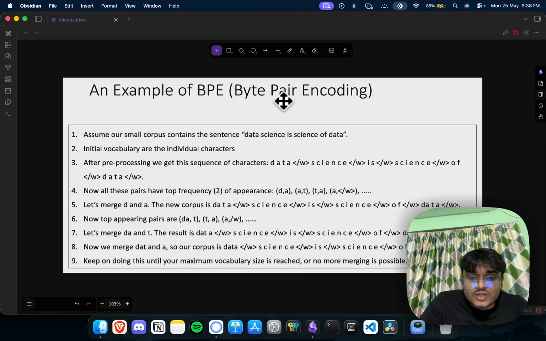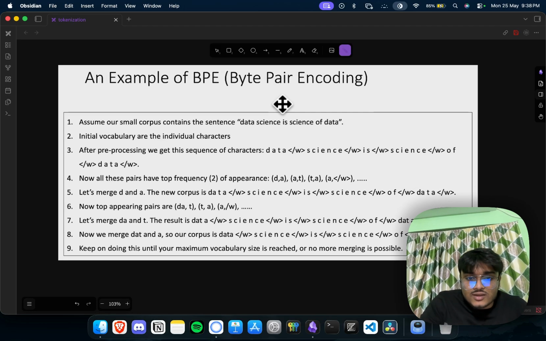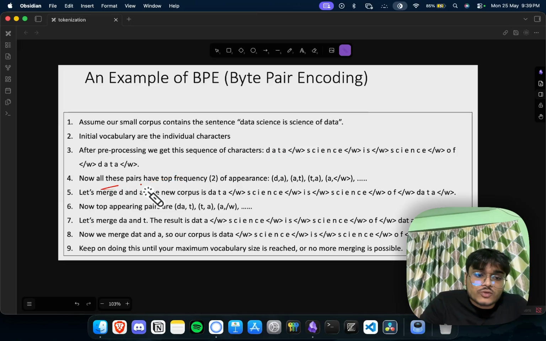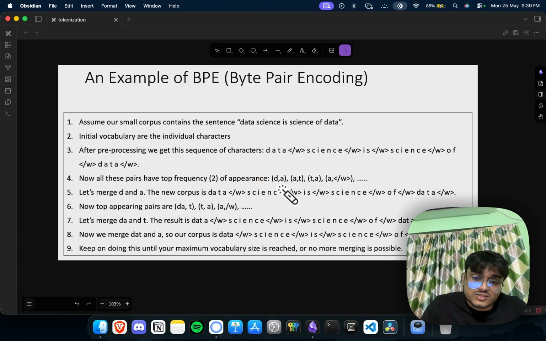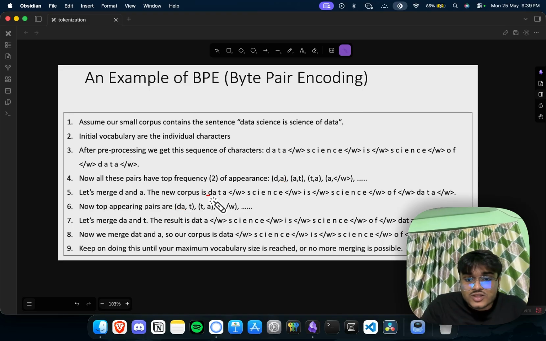You can read the same thing right here. So basically what we are doing is using this to define a sentence, a word. All these pairs have top 2 frequencies, so we are finding the top 2 characters from all these characters. And we are merging these top 2 characters, so we are merging the D and A. In the whole sentence we merge the D and A wherever we have found it.